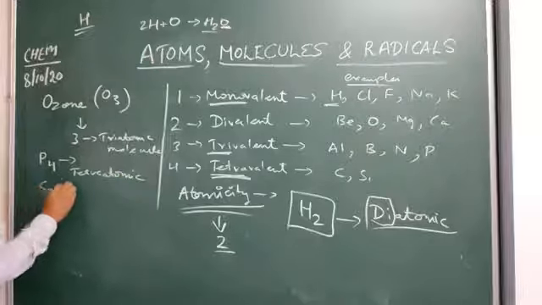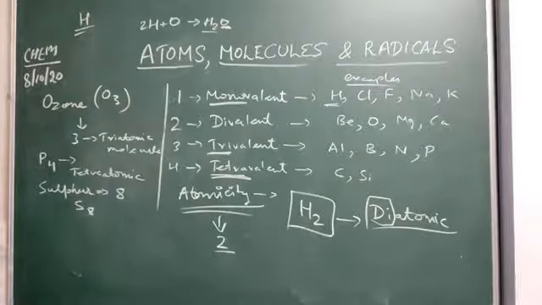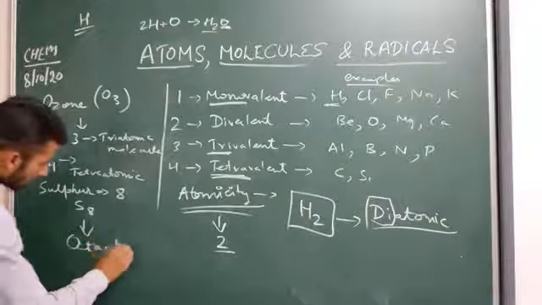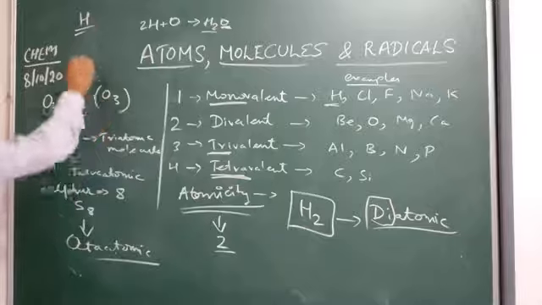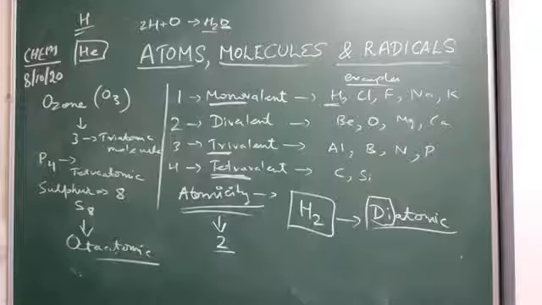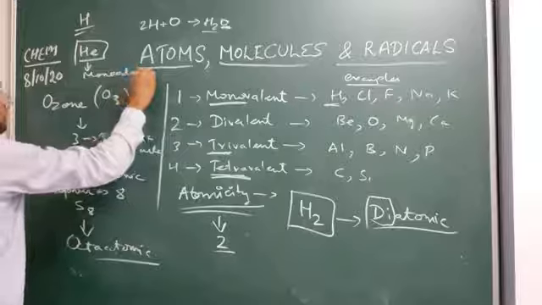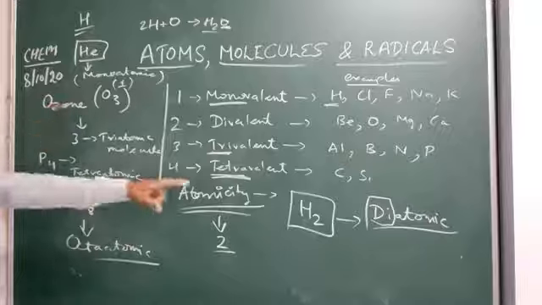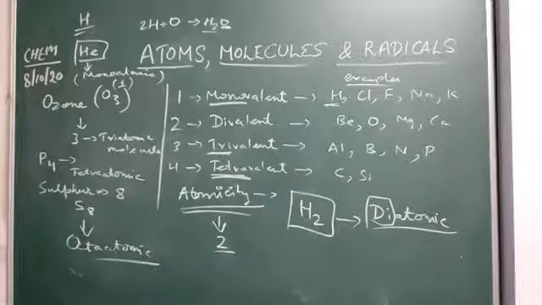And for sulfur, it is 8. Sulfur exists in the S8 crown ring form, so it is known as octaatomic. All the noble gases are monoatomic, just one single He represents the atom as well as the molecule of that noble gas. So it is known as monoatomic, having the atomicity of 1. Clear? So 1 monoatomic, 2 diatomic, 3 triatomic, 4 tetra, and 8 octaatomic.